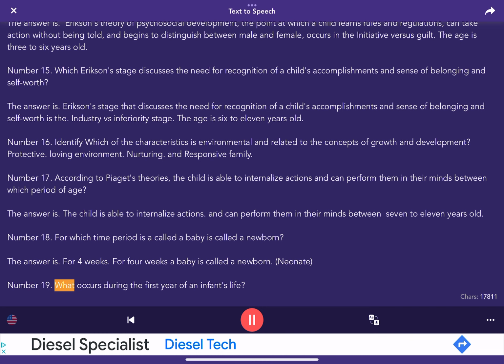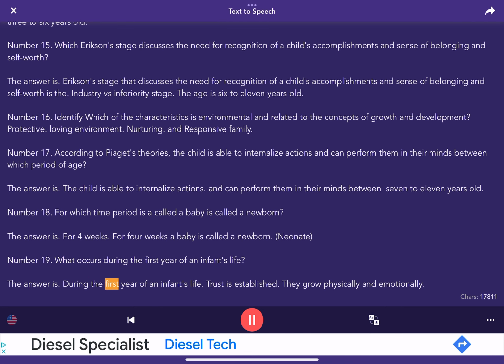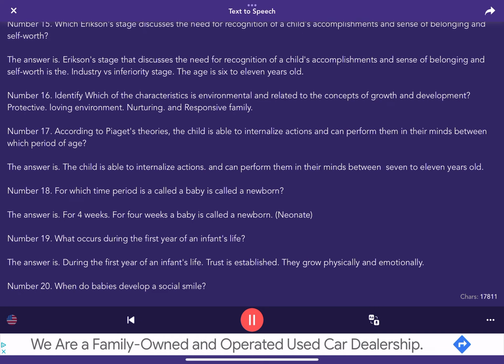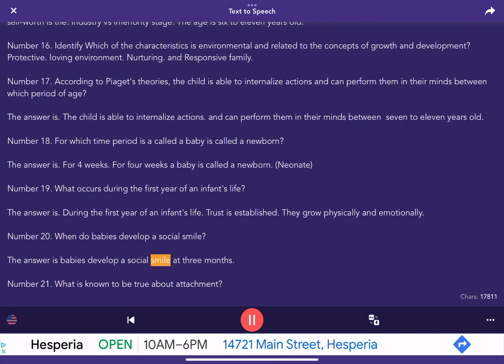Number 19. What occurs during the first year of an infant's life? The answer is, during the first year of an infant's life, trust is established. They grow physically and emotionally. Number 20. When do babies develop a social smile? The answer is, babies develop a social smile at 3 months.